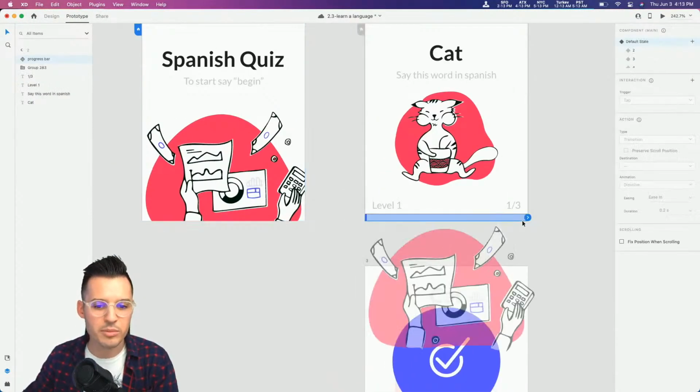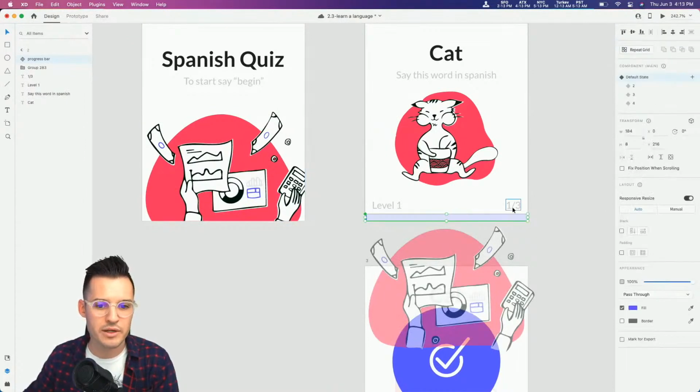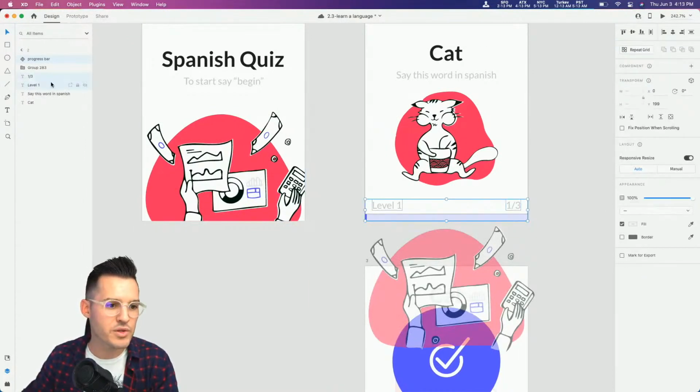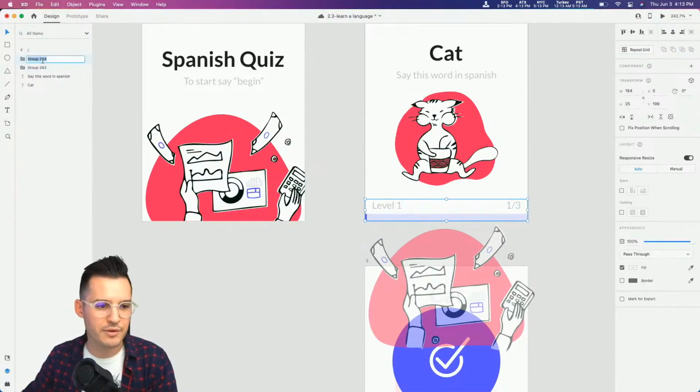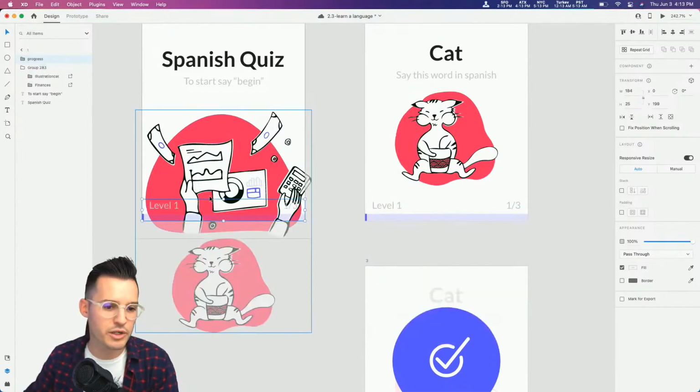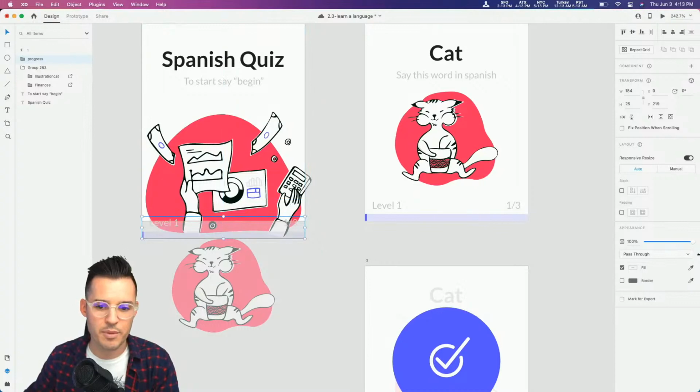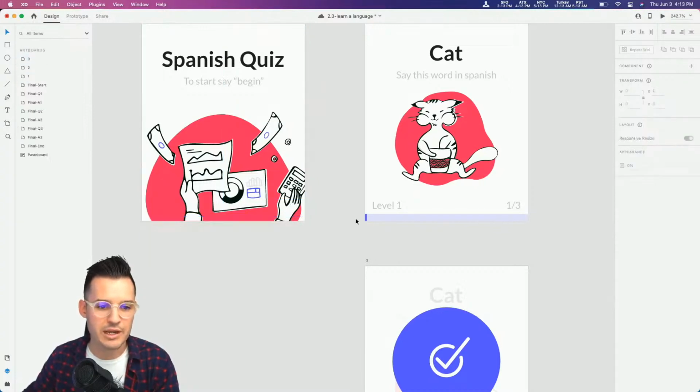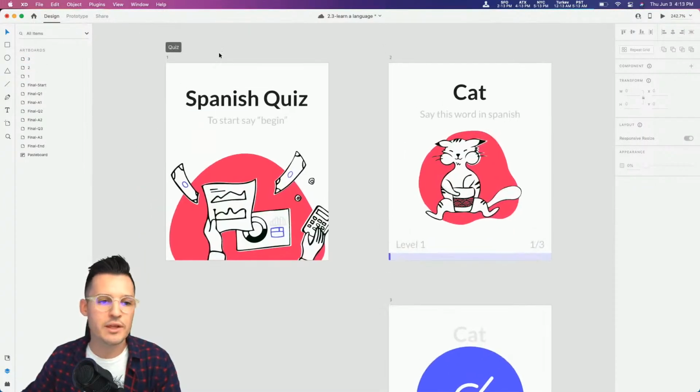Now the last thing we probably need to do is come back over to design mode and grab this whole lockup of progress, group it together, and call it progress, like that. Okay, I misspelled progress, but that is okay. And then to complete our auto animation, we're going to just pop this in here, and why don't we just lead it off the page a little bit and whoop, just hide it with the opacity. Okay, so that should be pretty good.